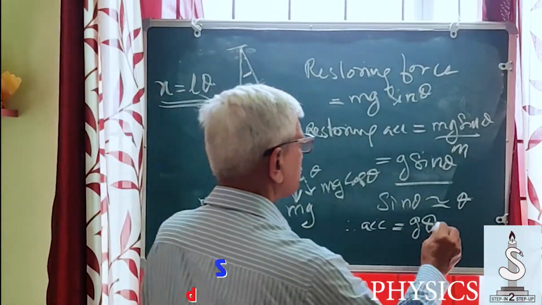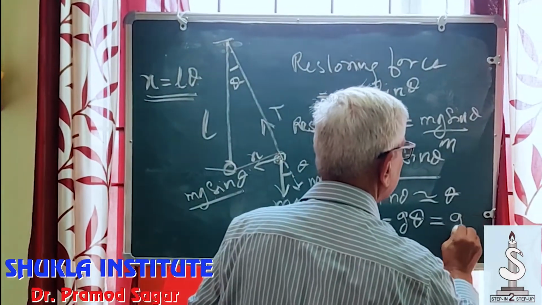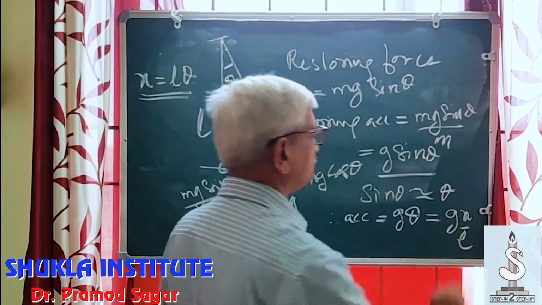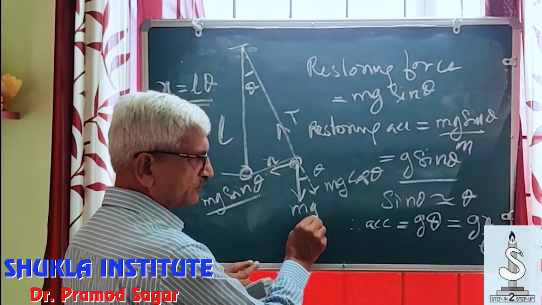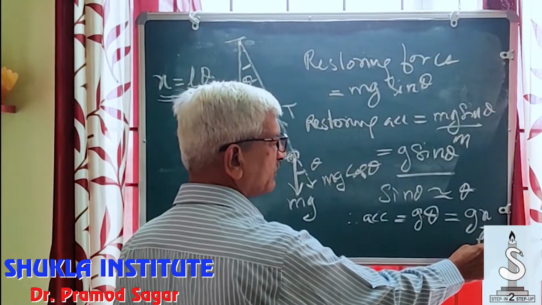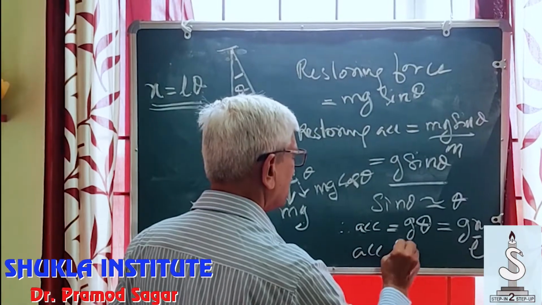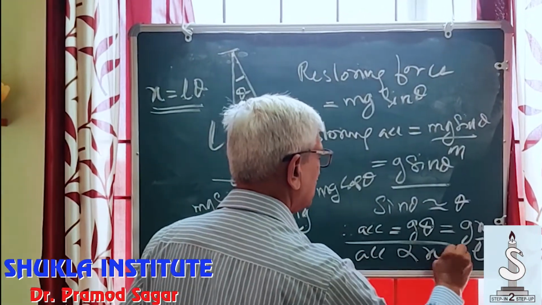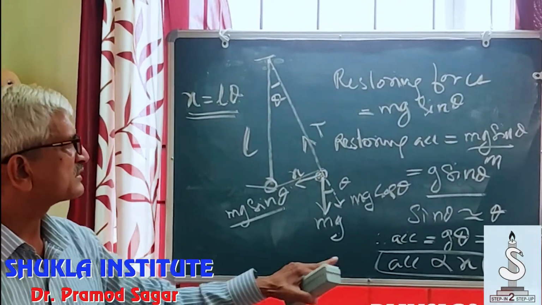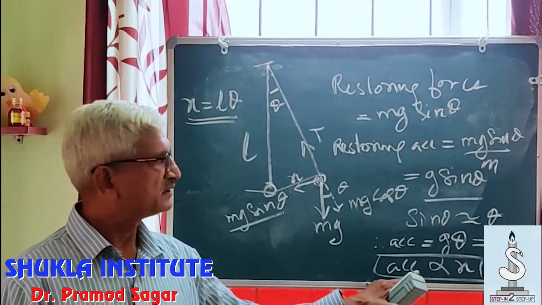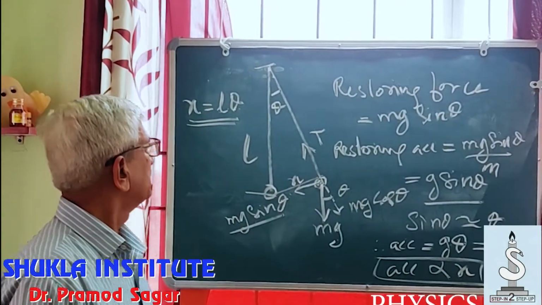So therefore theta is now x by L, so acceleration is g x by L. Can we see now, g is the acceleration due to gravity, L is the length of the pendulum which is constant, g is fixed. Acceleration is proportional to x. What is x? The displacement of the point mass. So the first condition it satisfies, that acceleration is proportional to displacement.